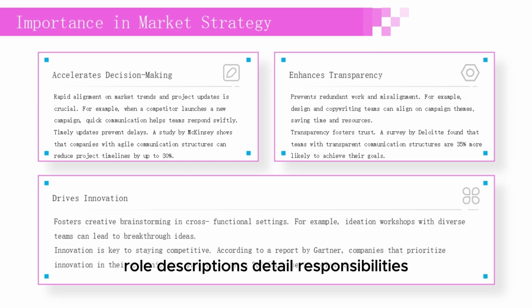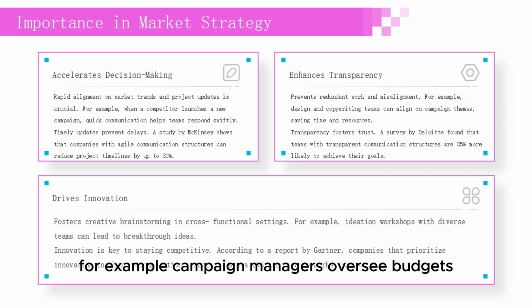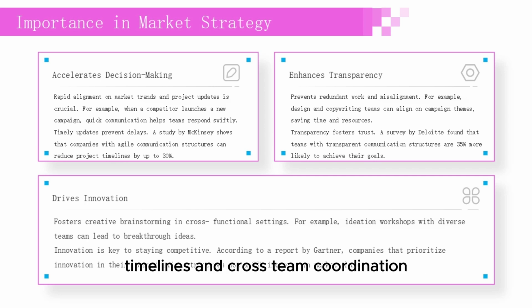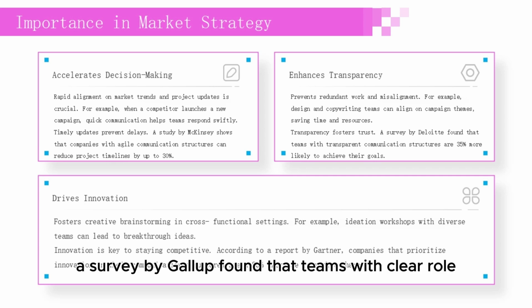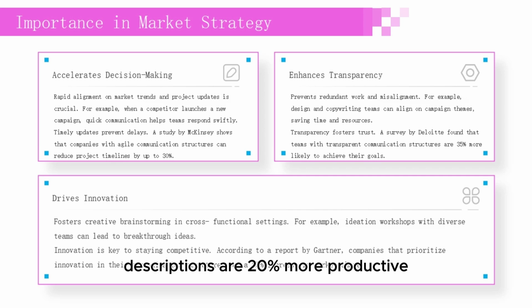Role descriptions. Detail responsibilities. For example, campaign managers oversee budgets, timelines, and cross-team coordination. Detailed role descriptions improve understanding. A survey by Gallup found that teams with clear role descriptions are 20% more productive.